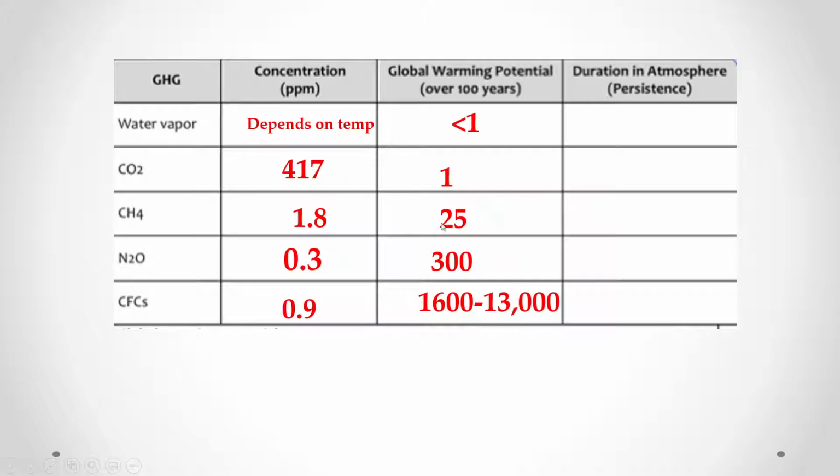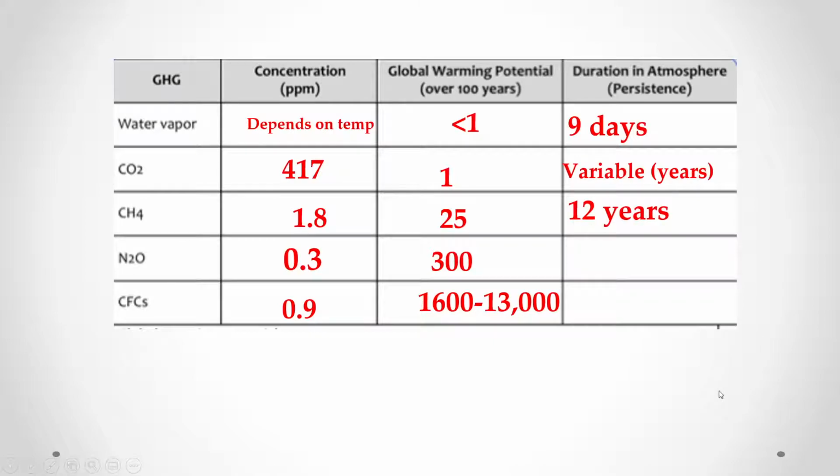So methane has 25 times more potential of warming the earth than carbon dioxide, and so on and so forth. This is where these things come into importance, because how long do they persist? Well, water vapor typically will stay in the atmosphere for about 9 days. The water cycle pretty much maintains that, right? Carbon dioxide can go for years. It really depends on the ability for the ocean to absorb carbon dioxide. It depends on carbon sinks, the plants that can absorb the carbon dioxide. Those are really important parts of the carbon cycle that really change what can happen.